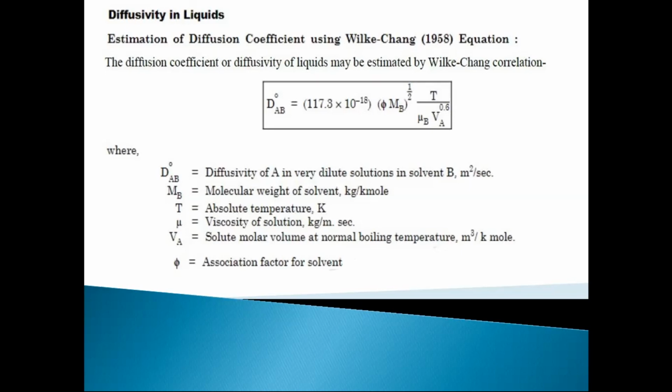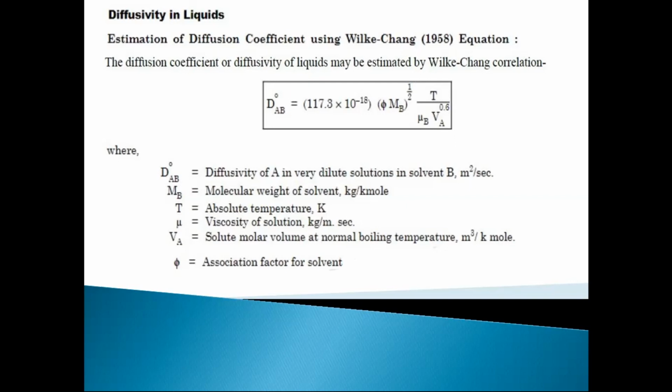So I told you DAB naught is nothing but diffusivity of component A into B. So I can say here diffusivity of A in a very dilute solution in solvent B, that is meter square per second. See here unit is meter square per second. But in previous relation, unit was centimeter square per second. So always remember, be careful about unit.